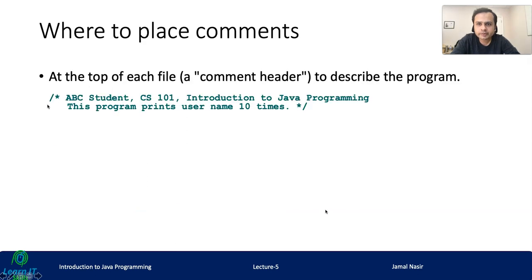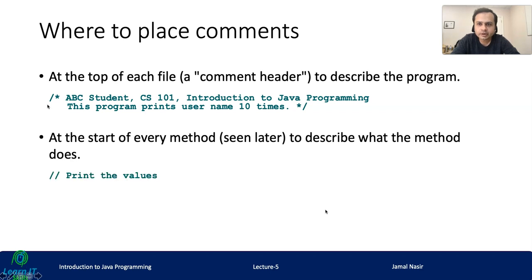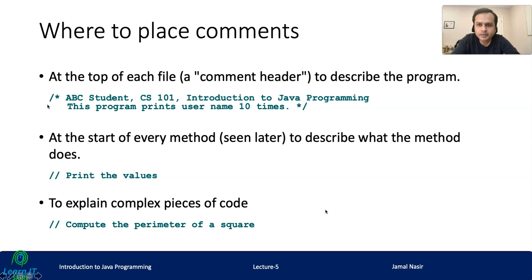Where to place comments? At the top of each file. It is a very good practice so that whenever someone or you open your file, you know what the purpose of this file is, what the purpose of this Java class is, right? To describe the program. At the start of every method, so that you can describe what the method does. Like this method will print the values, or this method will add 2 numbers, right? And even for statements, if they are complex, you can use comments to explain the functionality of statements.